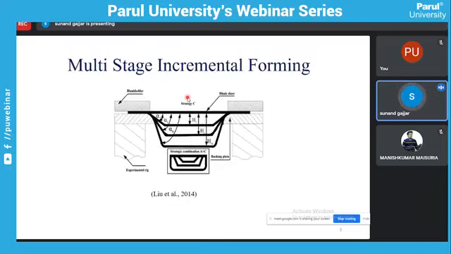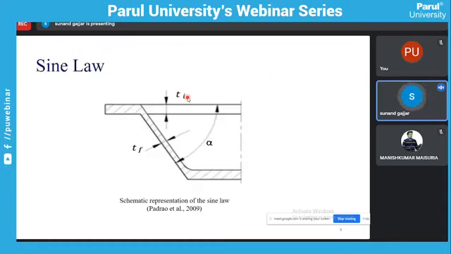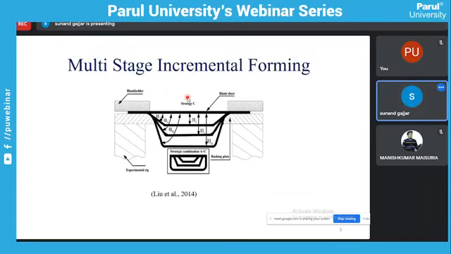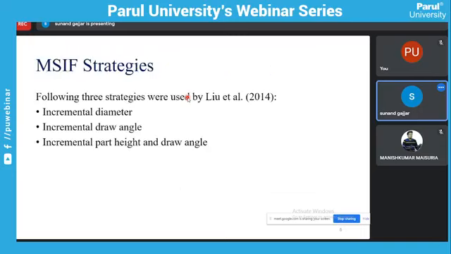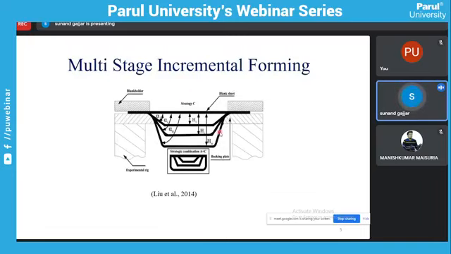And then we introduce multi-stage incremental forming. Using multi-stage incremental forming, we can obtain the 90-degree wall angle also. In single-stage incremental forming, a 90-degree wall angle cannot be formed, but using multi-stage incremental forming, we can obtain it. Here you can see stage by stage: first of all H1, then Hi, then Hn.